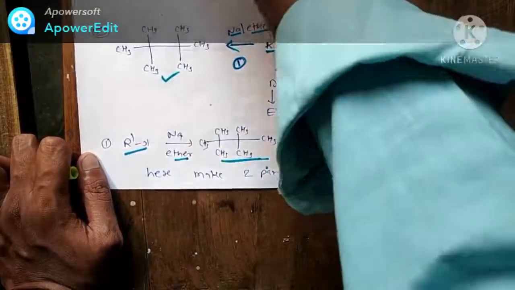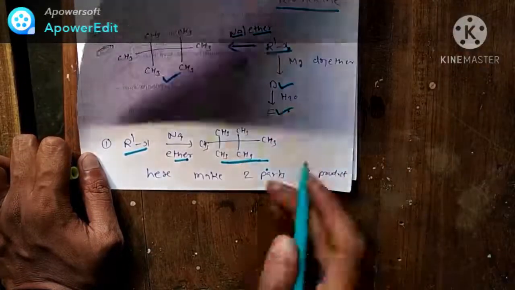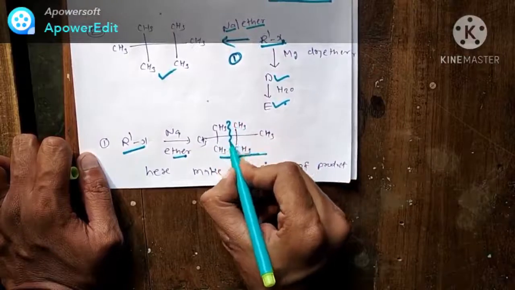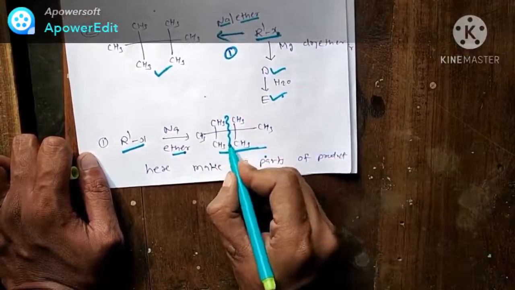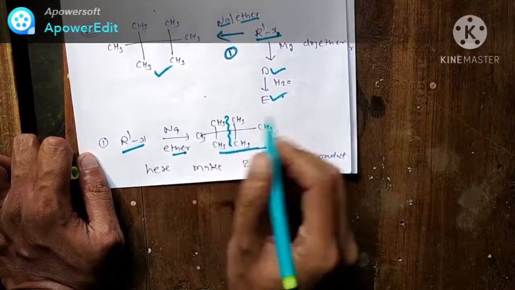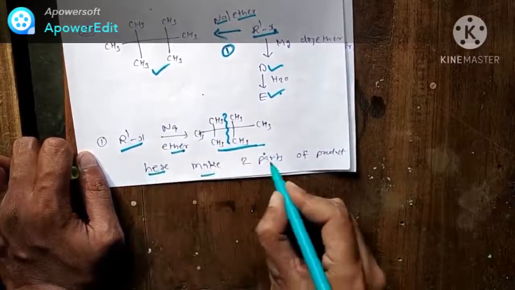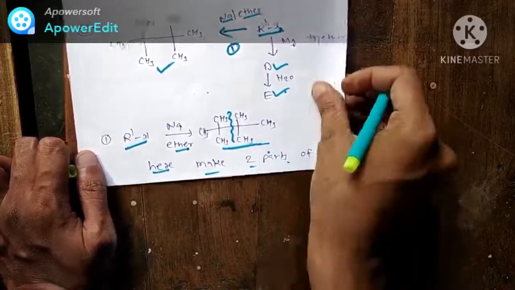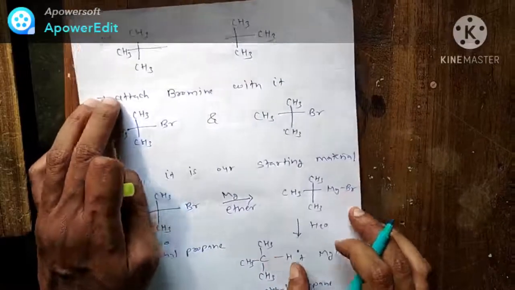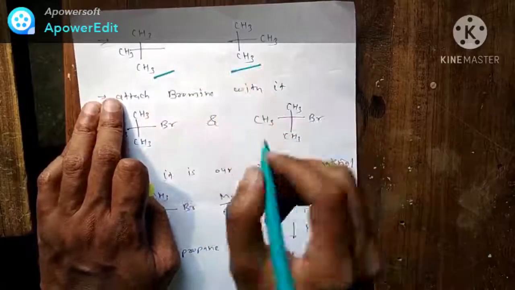To derive the starting material, just break the product into two parts. Break it from the middle. So you can see we'll get these two parts.